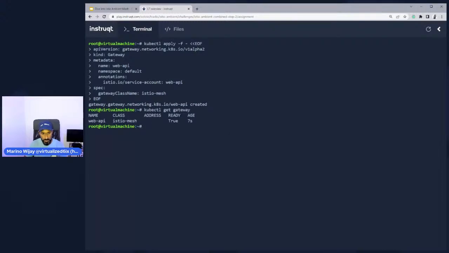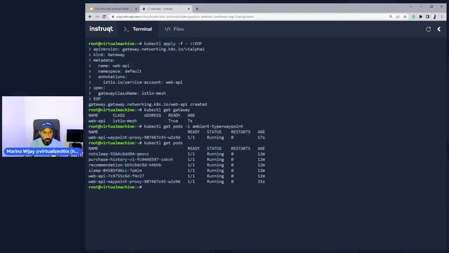So now let's go ahead and just get the pods that demonstrate that it's a waypoint proxy. And in fact, if I do a kubectl get pods, you'll see that the web API waypoint proxy is there inside of the same namespace because it's now doing policy work for this web API service here.